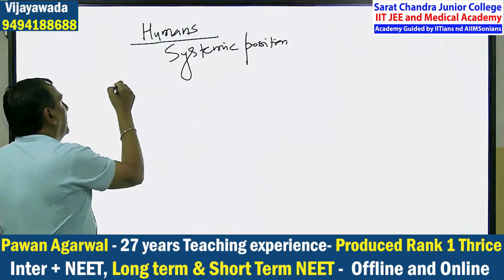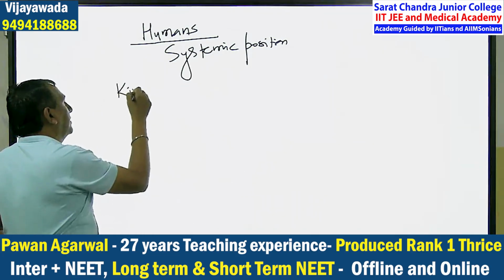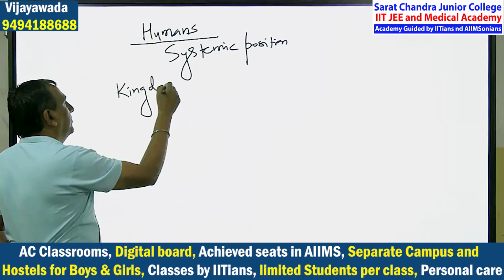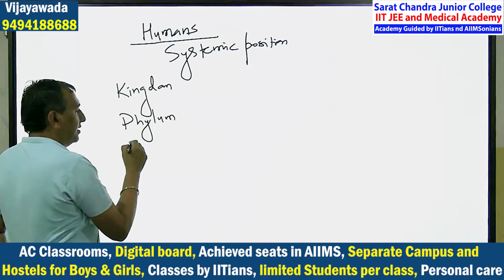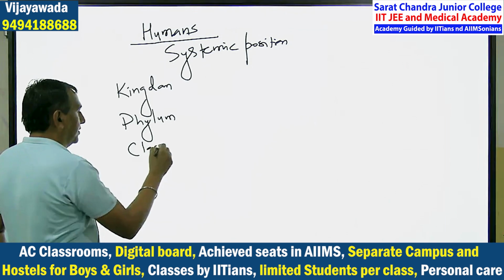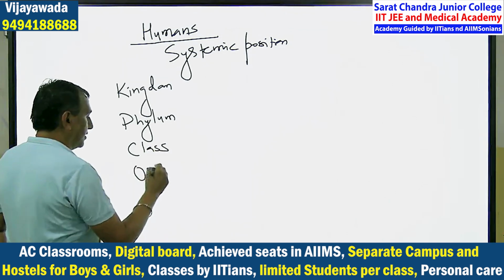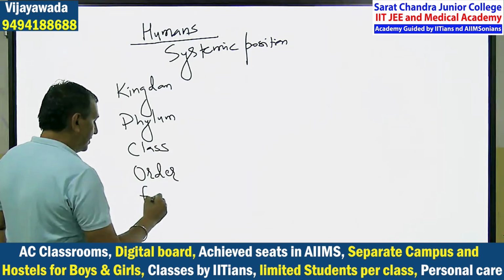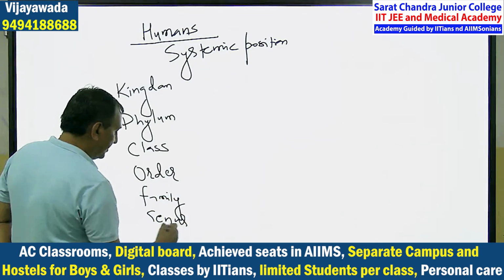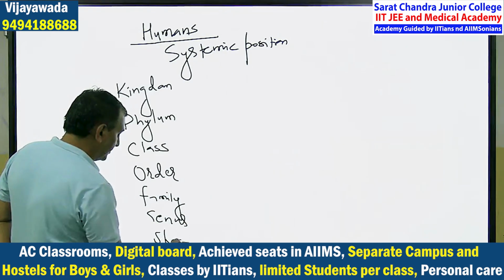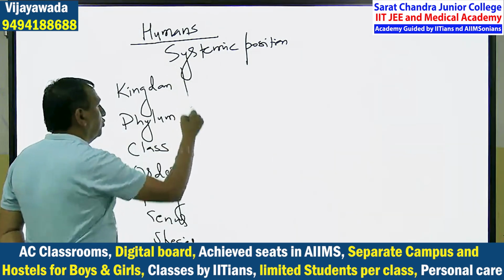So see, in how many? 7. Kingdom, phylum, after phylum, which taxa? Class, then order, family, genus, species.